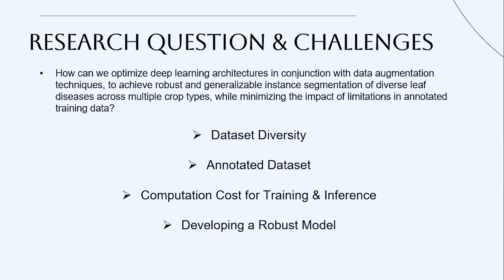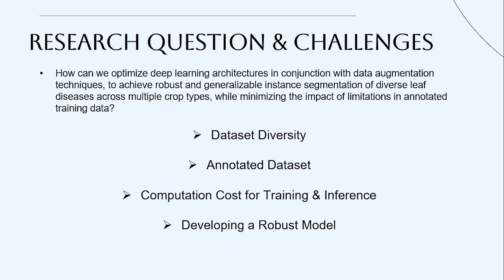Now let's talk about the research questions, like what our objective would be and what challenges we could face. First of all, data set diversity: do we have enough data, and do we have enough diversity in our data set? Second, the problem is the annotated data set. Just having a data set is not enough, but we need to have annotation for each of the images, with each crop disease marked.